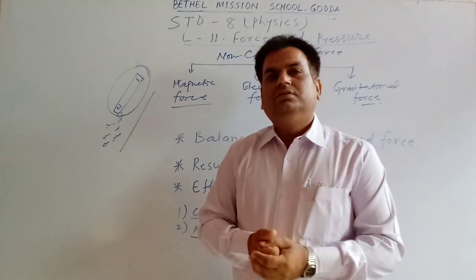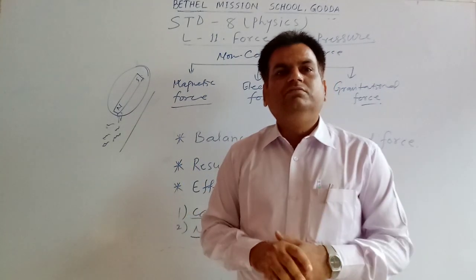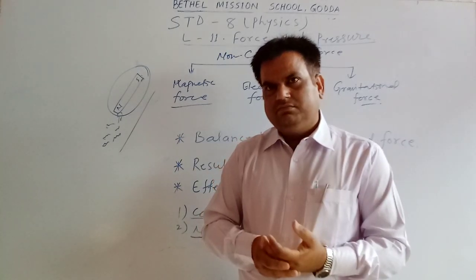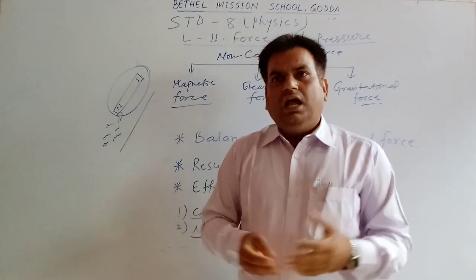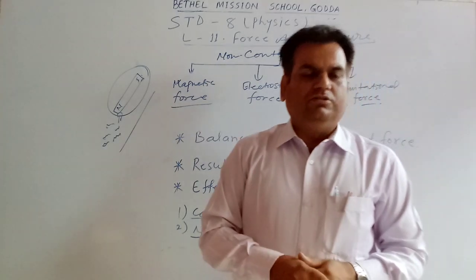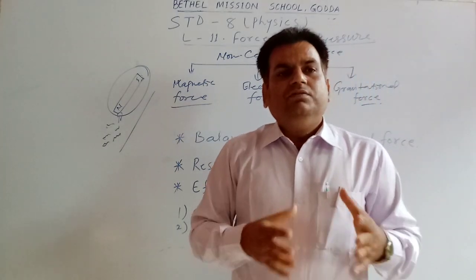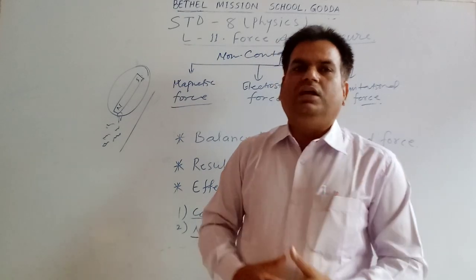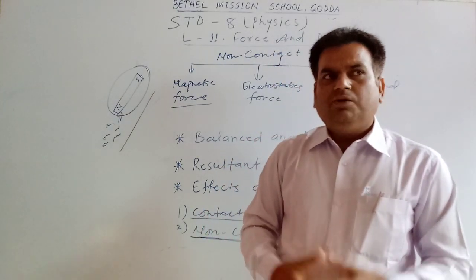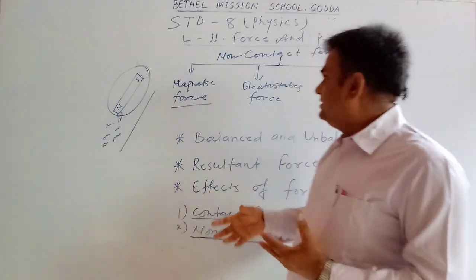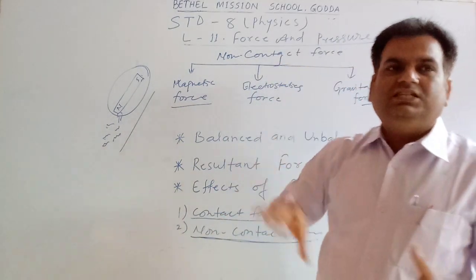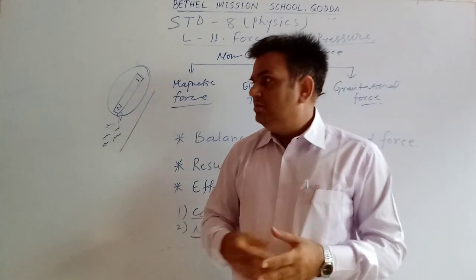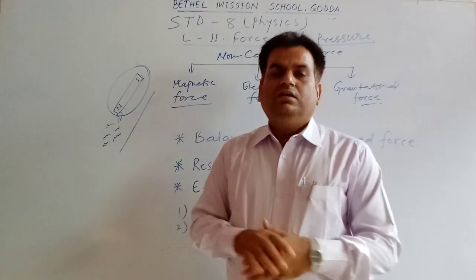If you rub an ebonite rod with fur and put some pieces of paper there also, we will see that the pieces of paper are attracted by the ebonite rod. What does it mean? It means a force is generated on the ebonite rod.